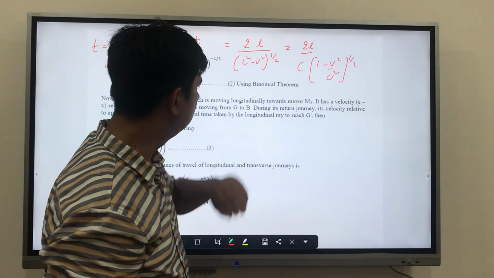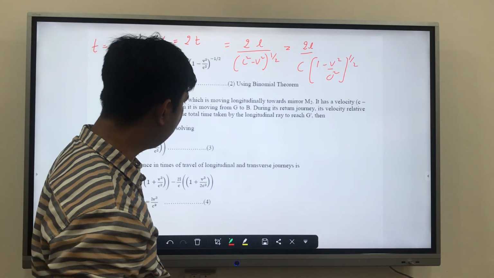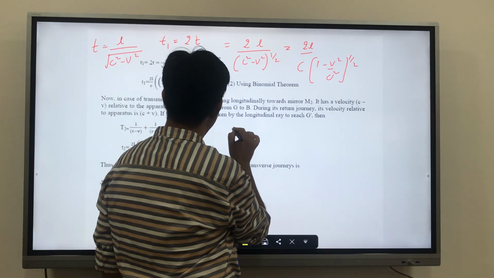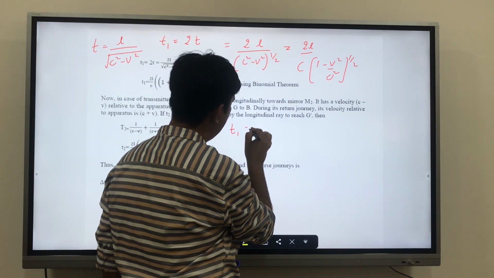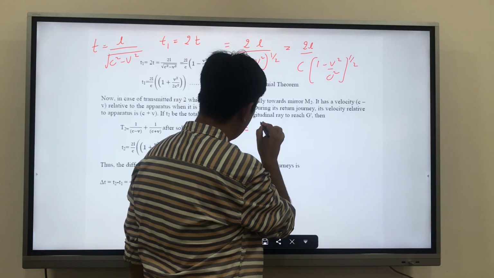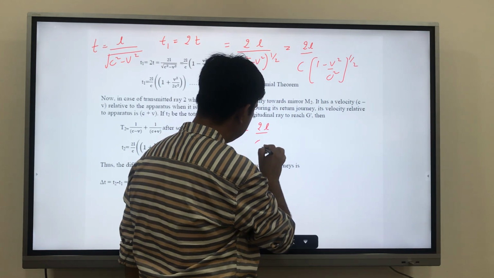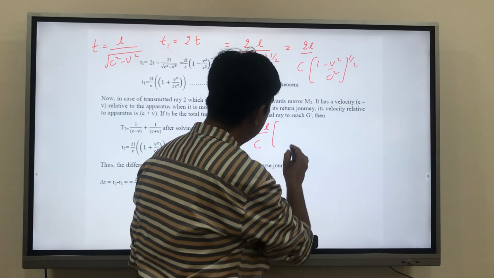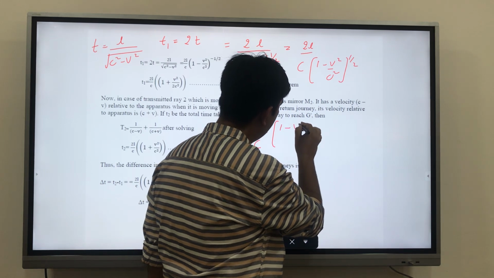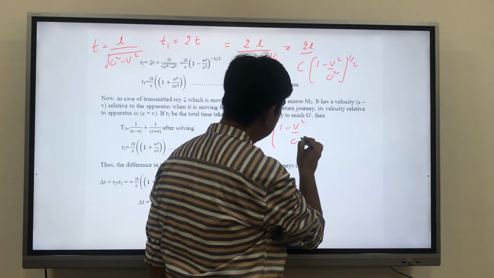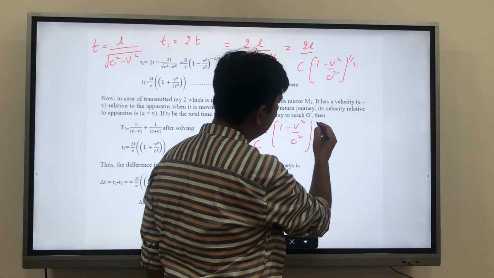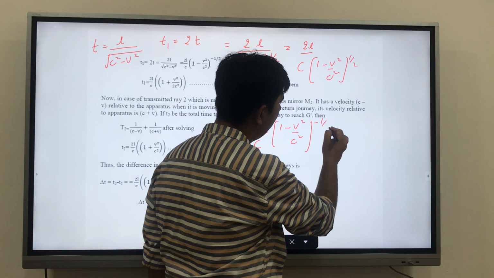Take this up, and this is my T1 equal to 2L upon c times 1 minus v square upon c square to the power minus 1 by 2.